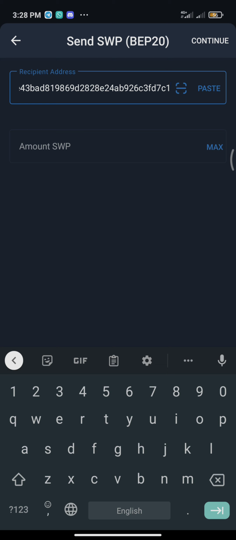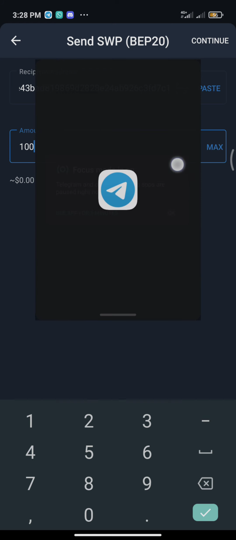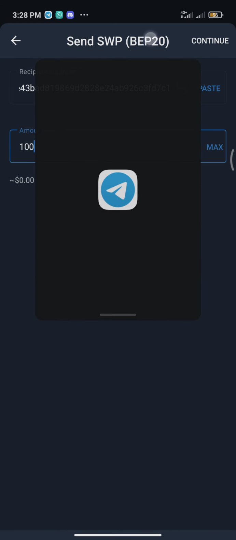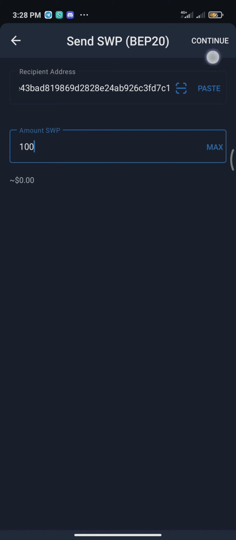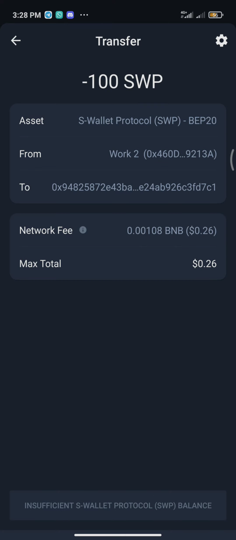This is it, and you put the amount you want to transfer, let's say 100, and then you tap on continue. And so if you have a sufficient SWP balance, the transaction will go through.